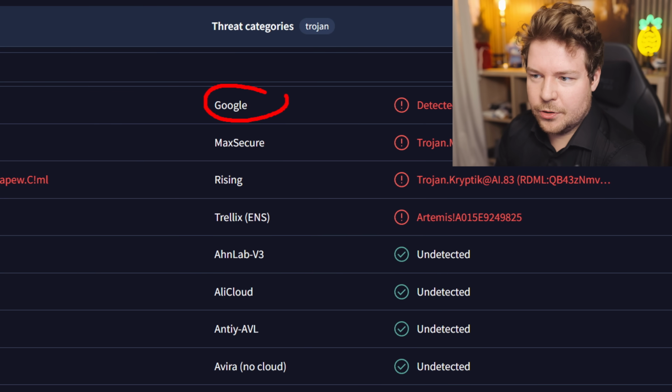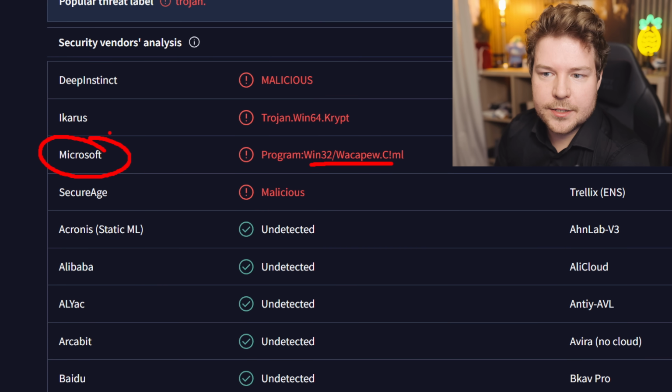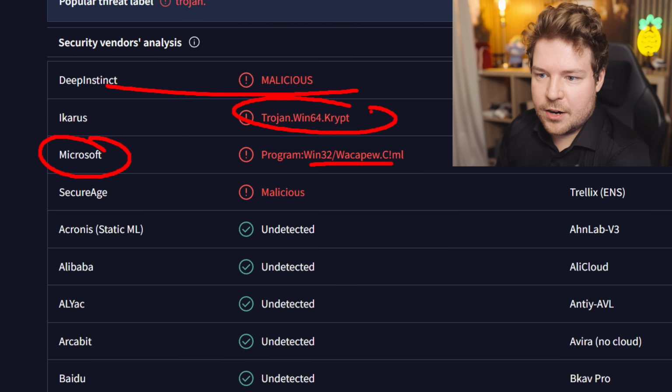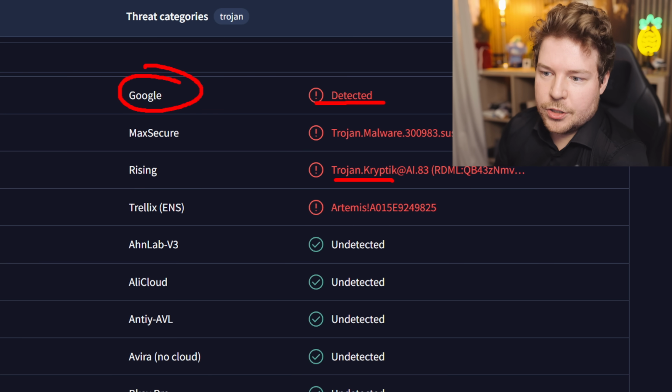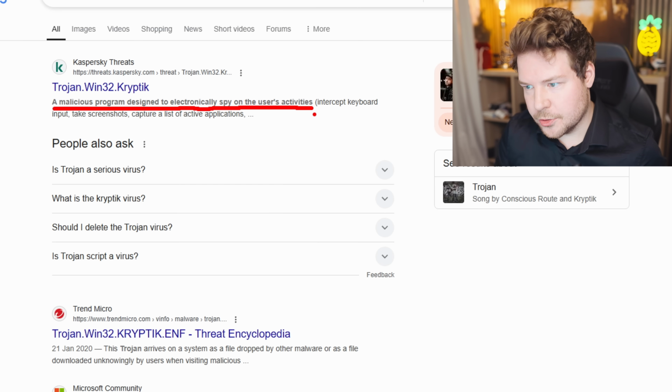We've got Microsoft, we've got Google. It just says detected for that. Microsoft says it's this. I actually don't know what that is. Malicious. This is apparently a Trojan. This is a Trojan.cryptic, which, by the way, if you Google these things, you can see is a malicious program designed to electronically spy on the user's activities.